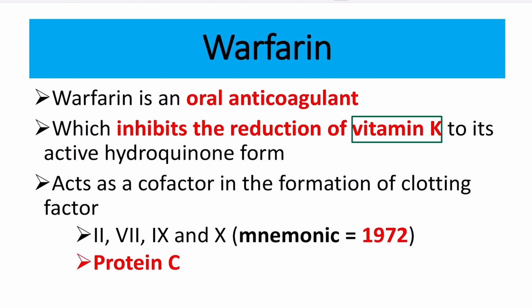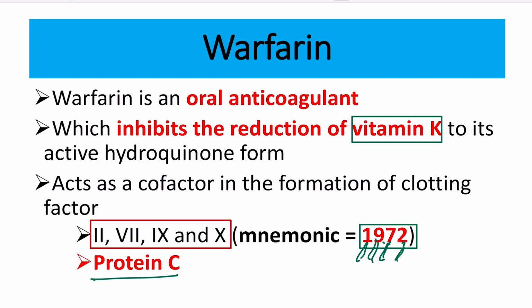First of all, for 2, 7, 9, 10, the important mnemonic is 1972. So 1972 is the mnemonic. That means 10, 9, 7, 2, or 2, 7, 9, 10. These clotting factors' action is influenced by warfarin, and also protein C. Protein C is another natural anticoagulant.